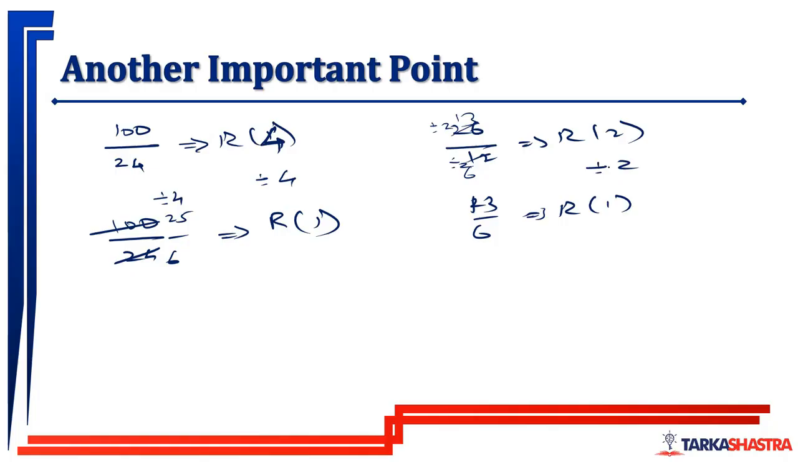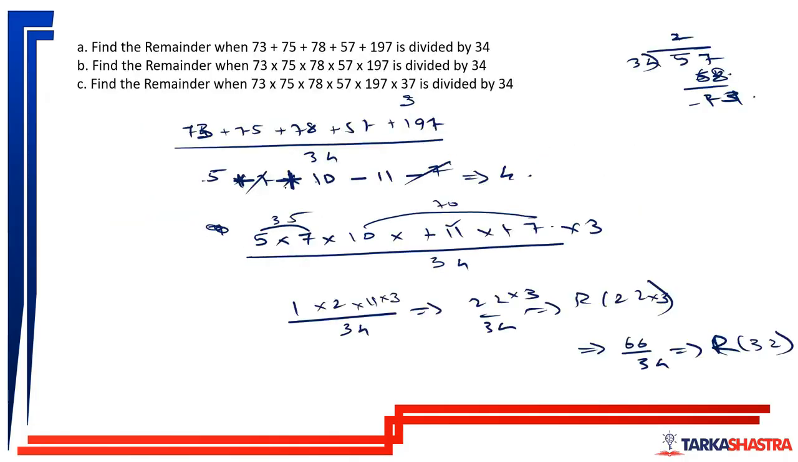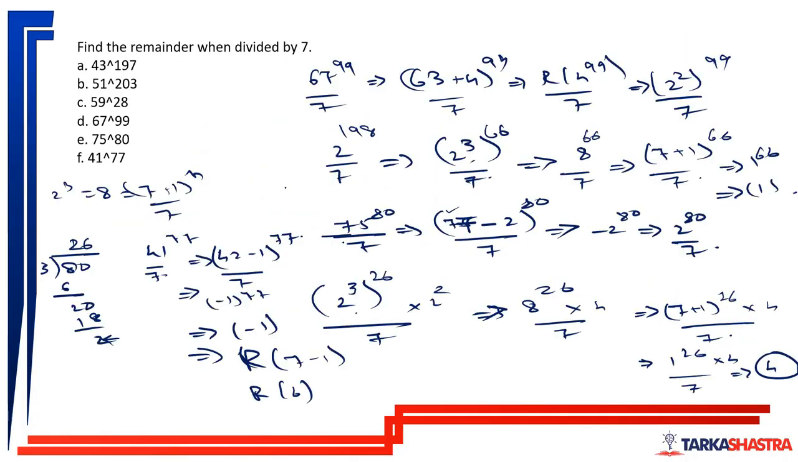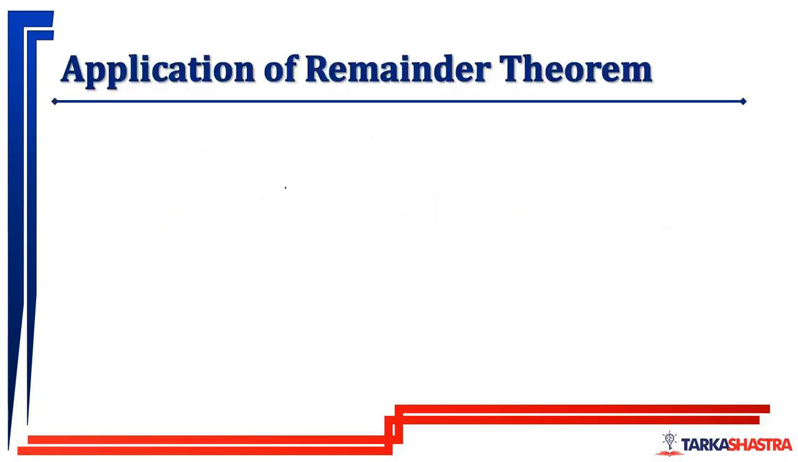So whenever I do this and I get the remainder, to get the final remainder I'll have to just multiply it by 4, because I have divided by 4. Okay. So this is what we are going to do in the application of remainder theorem.